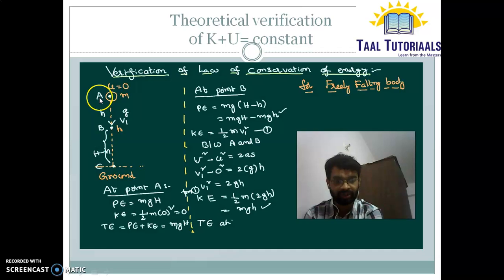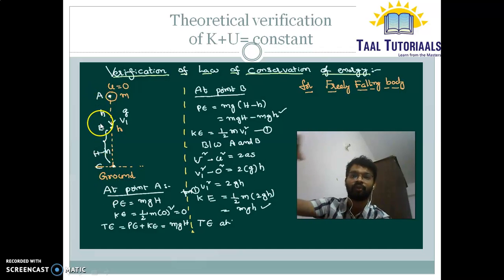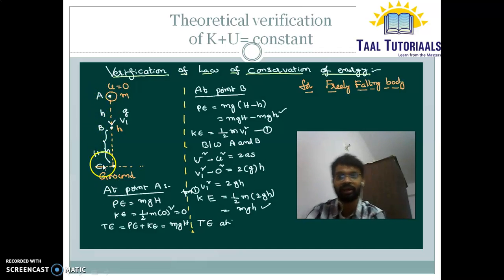A is the position from which it starts falling. We will verify at 3 points: A, B, and C, where A is where it starts falling, B is a point in the middle, and C is the ground.